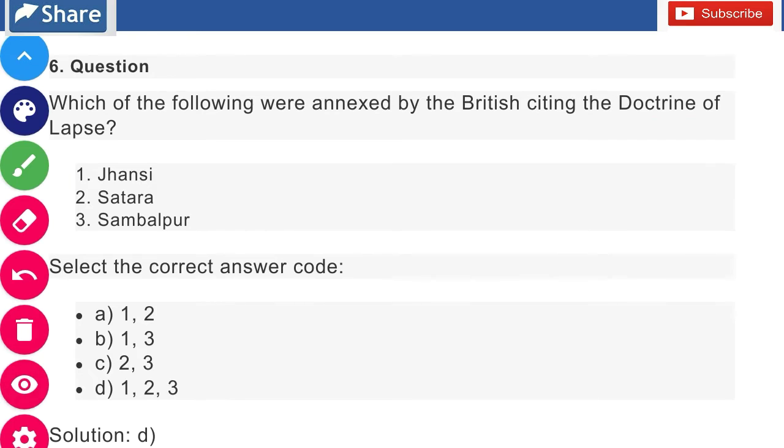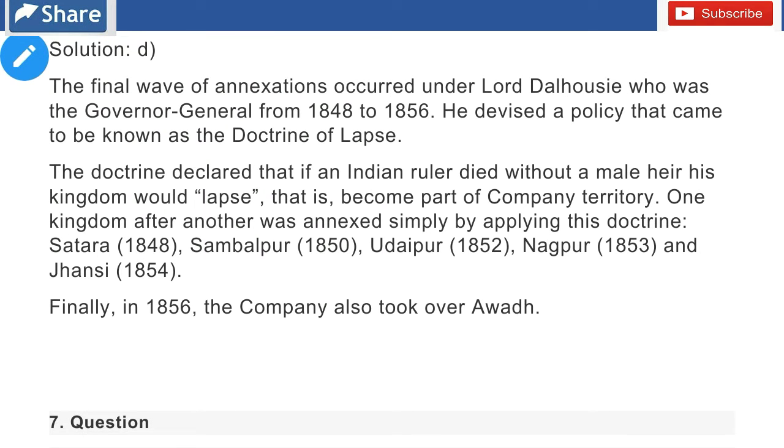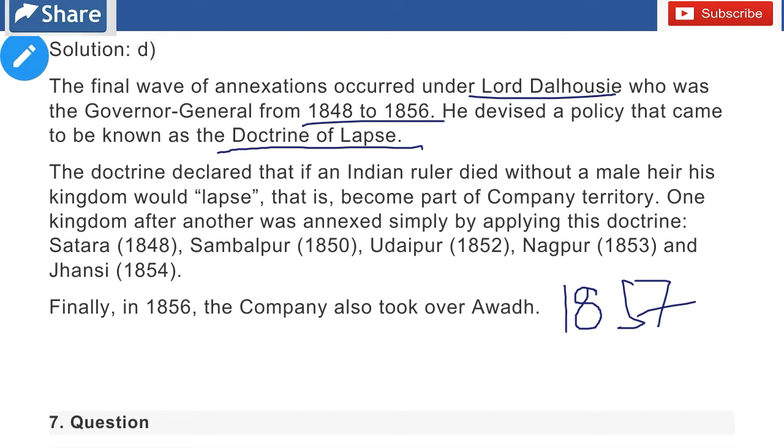So let's see the explanation. The final wave of annexation occurred under Lord Dalhousie, who was the Governor-General from 1848 to 1856. He devised a policy that came to be known as the doctrine of lapse. So the last time when annexation occurred in India was under Lord Dalhousie, whose policy was the doctrine of lapse. Now tell me, who was the Governor General when there was the first revolt of 1857 in India? Tell me in the comment.